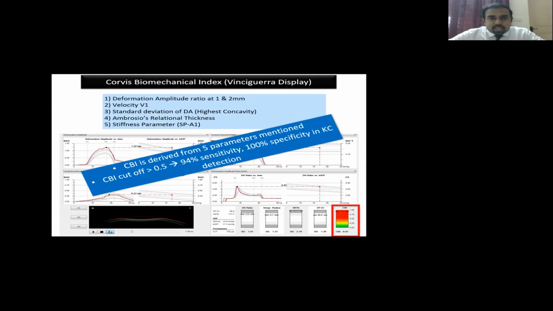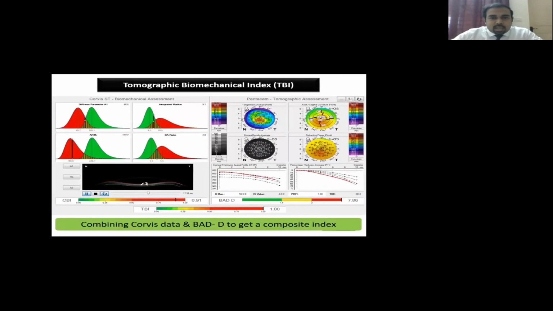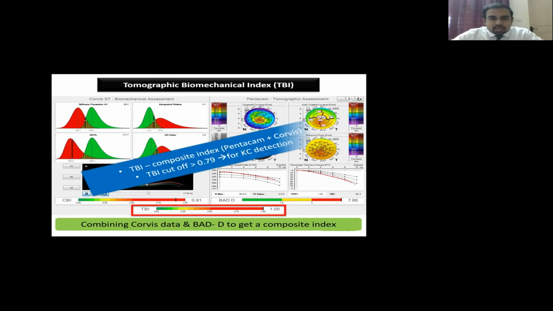And the next one which came up was, we saw in the image of known to unknown where we showed Pentacam, that Pentacam and Corvus are very closely related. So you cannot just look at biomechanics in isolation and not consider topography. So there came the next factor, the tomographic biomechanical index, where you combine the CBI along with the parameters of BAD-D and the other thickness parameters, tomographic parameters, and you come up with another multivariate parameter called the tomographic biomechanical index. And again, for the population that was studied, it had really good sensitivity and specificity and diagnostic ability for a specific level of cutoff for which it was studied.